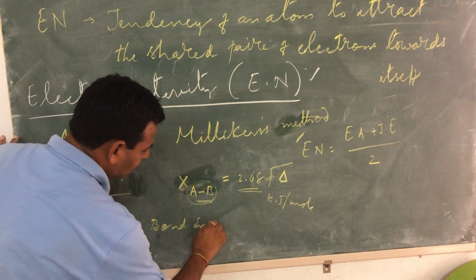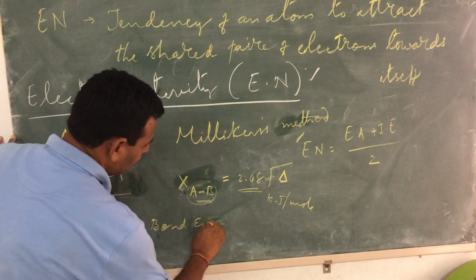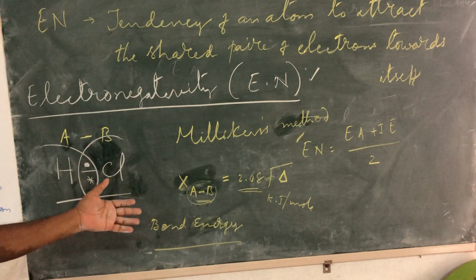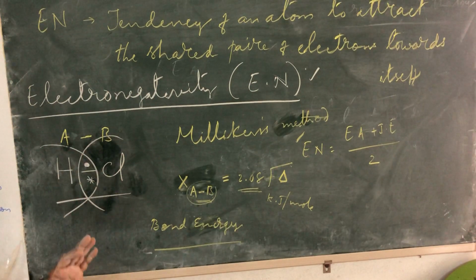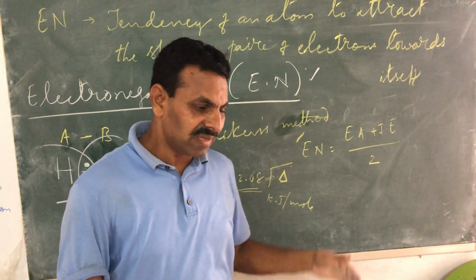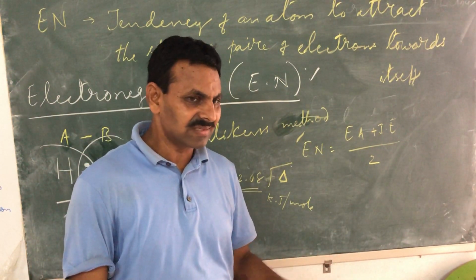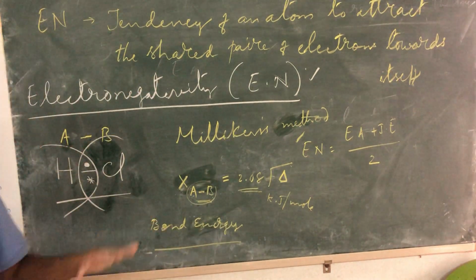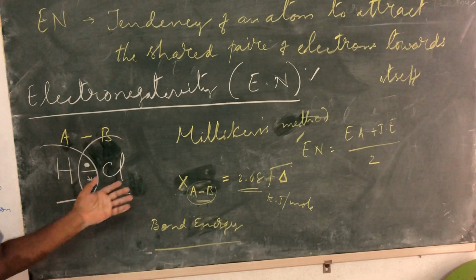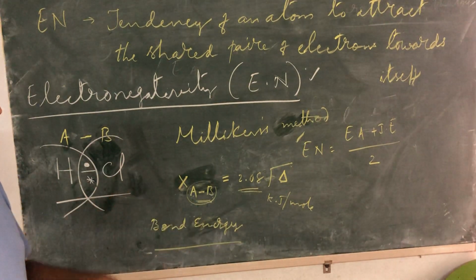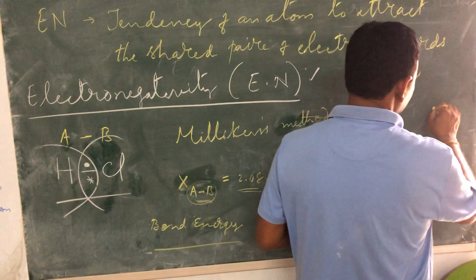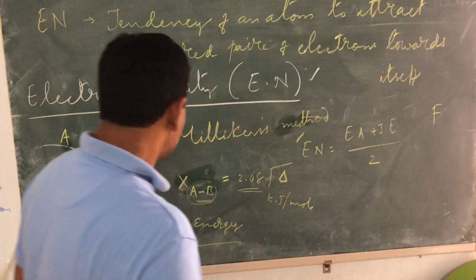Actually, some of the topics, children, are connected, were not given. You don't need to know all these details to understand the trend. The electronegativity trend can be easily understood: down the group decreases, left to right increases. That way you can write the trend. But then how they are being calculated, some values are given in your book also, that fluorine electronegativity is 4. I'll tell you the scale also.